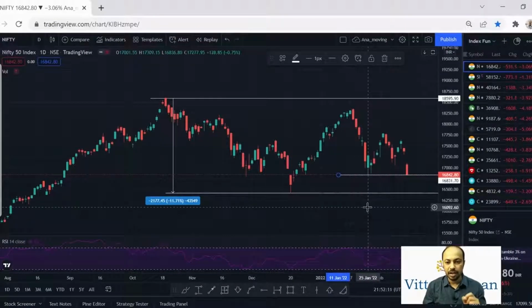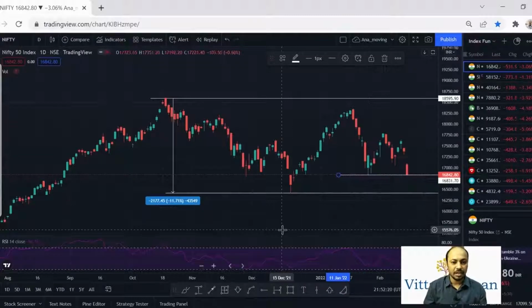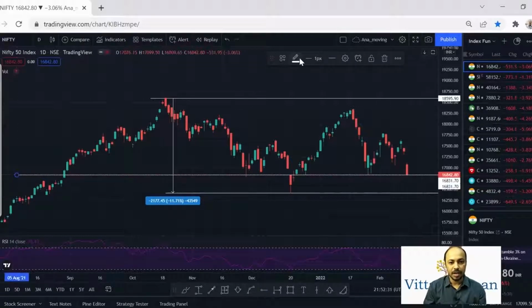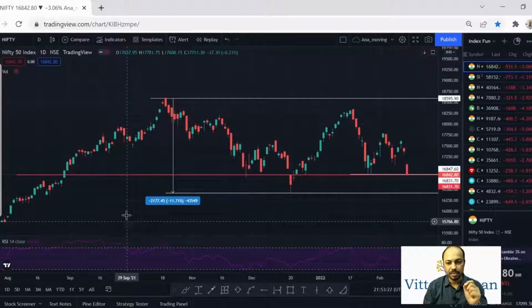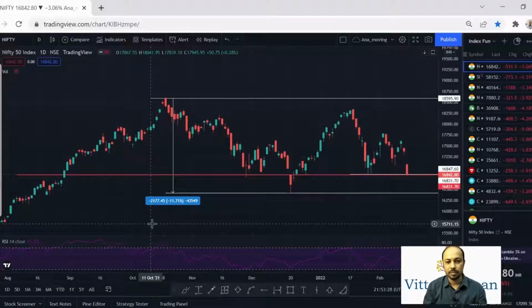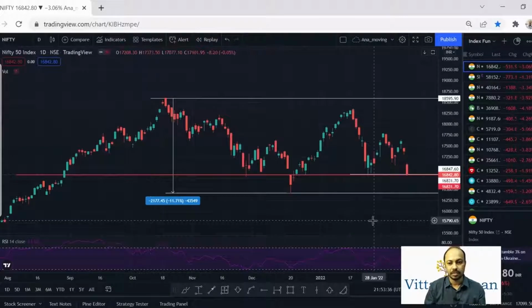If the price level of 16,800 breaks down further, then we can say that there will be a further breakdown of some percentage. So now let's understand which is the strong resistance and support line. If you can see, currently Nifty 50 is trading at a strong resistance and support line of the price level 18,600. So I have made the horizontal line at price level 18,600 in red color. So this is a strong resistance and support line. And as I told you, if the candle breaks down this price level, then we can say that it will further go down by some percentage.